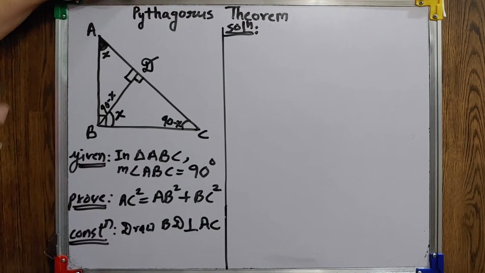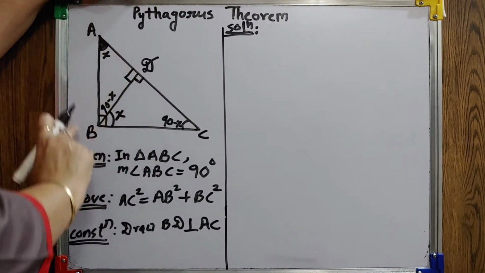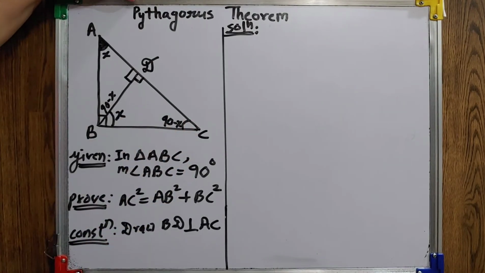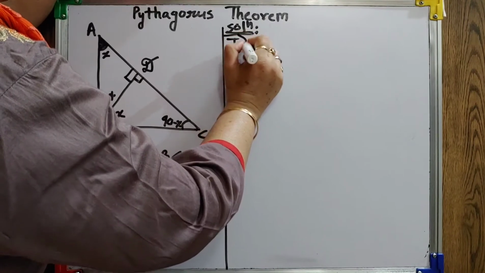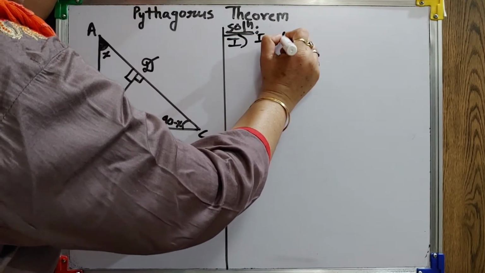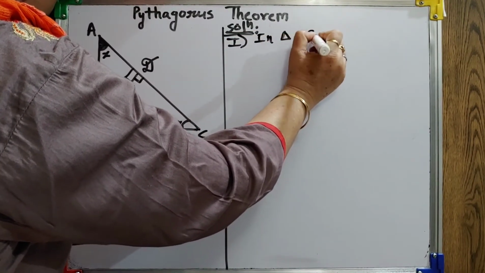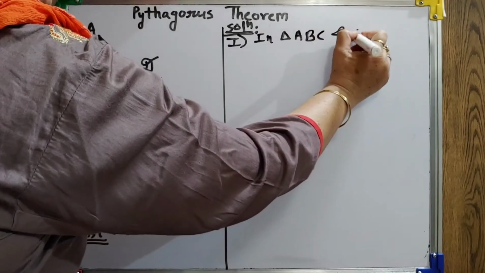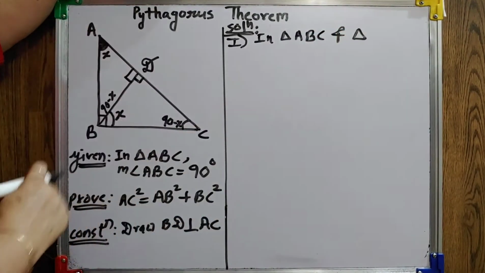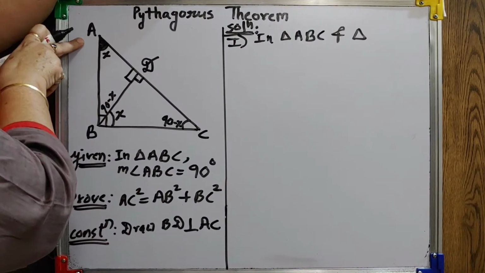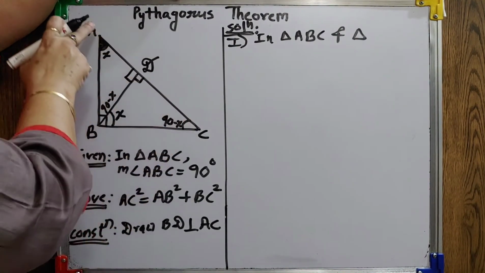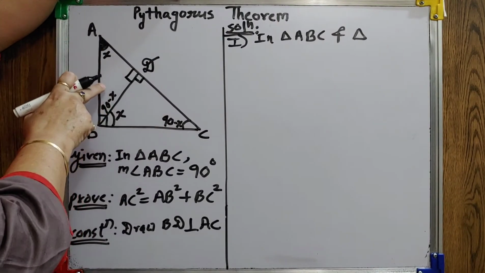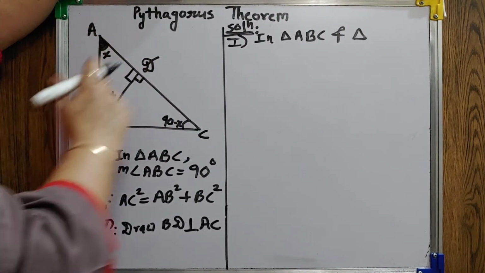Now we have to prove that this smaller triangle and one of the larger triangles are similar by the AA test. So first one, in triangle ABC, the full triangle I am taking, and the upper smaller triangle I am taking. How have I taken ABC? x, 90, 90 minus x. So here x, 90, 90 minus x. So the sequence will be ADB.